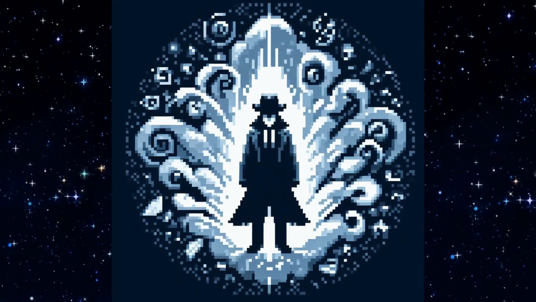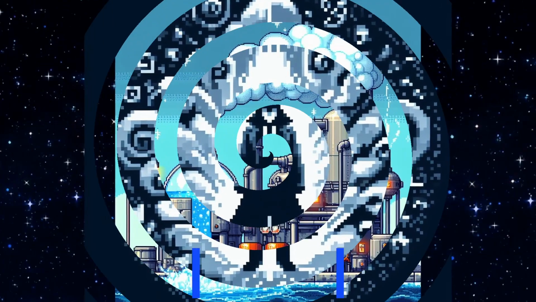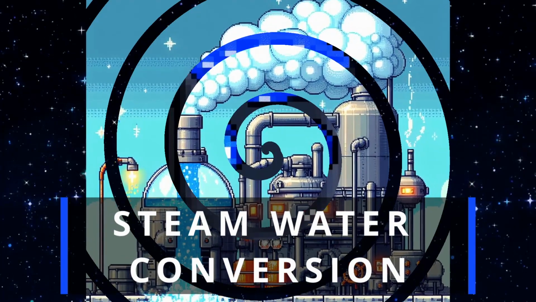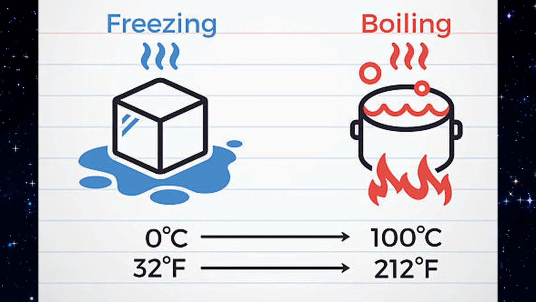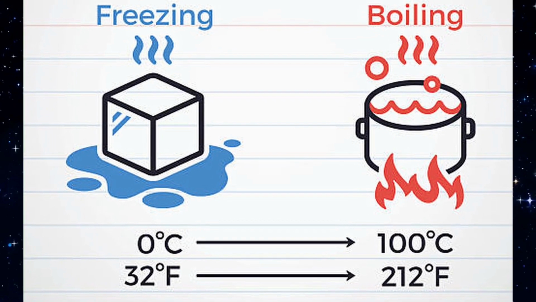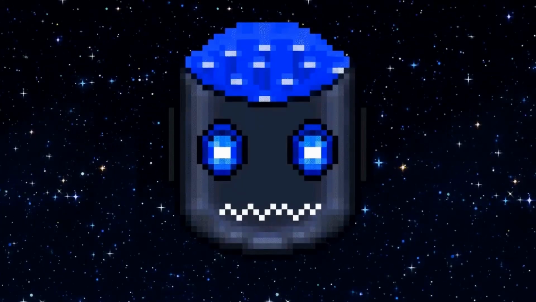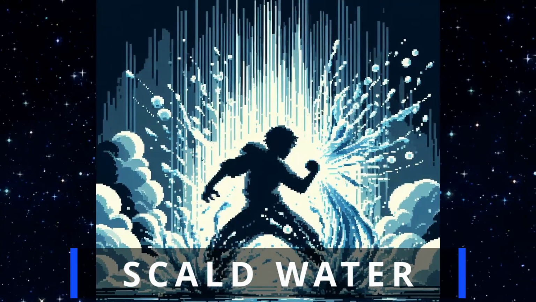Next, we have the opposite of the ice spec, the heat-water specialization. With this, the user increases the temperature of water and steam at will. The user can generate scalding water at very high temperatures without transitioning into its gas state, at a maximum range of 100 degrees Celsius (210 degrees Fahrenheit) under normal conditions. Although with enough mastery, the temperature limit can be increased even more. Water at these temperatures can burn and scald the target.